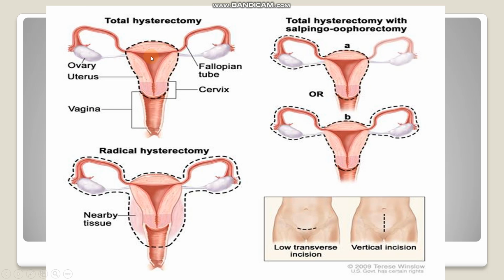So here there are images, total hysterectomy. The uterus as well as the cervix is removed. That is total hysterectomy. Here we are not removing the fallopian tube as well as the ovary. Means total hysterectomy alone we will not do in ovarian cancer.